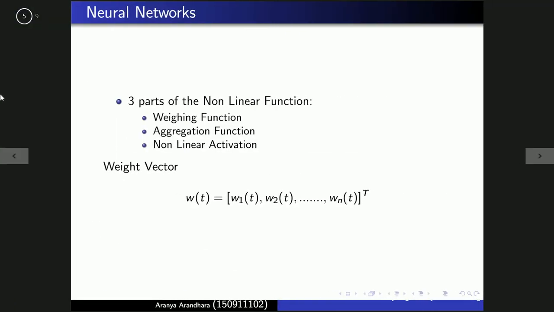This non-linear form can be divided into 3 parts: the weighing function, aggregation function, and non-linear activation. The first two find the measure of similarity between the input vector x_t and the synaptic weight vector w_t, which is given on the screen right now. The synaptic weight vector represents the accumulated information in the neuron.